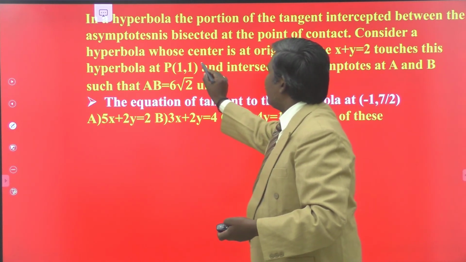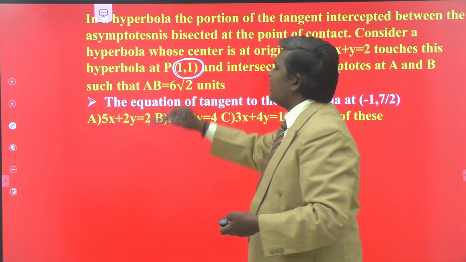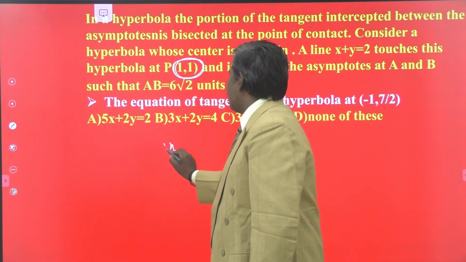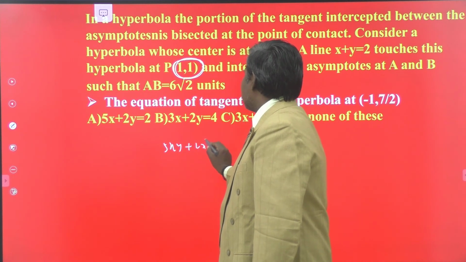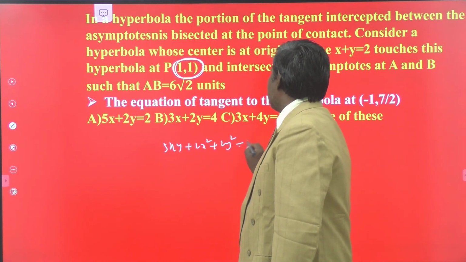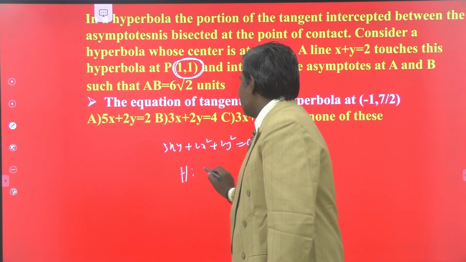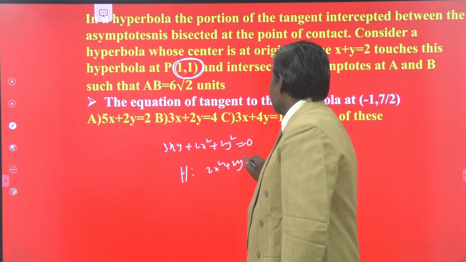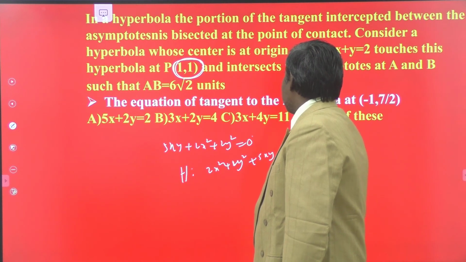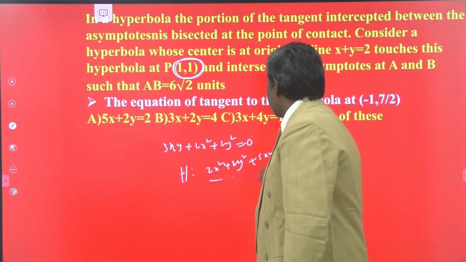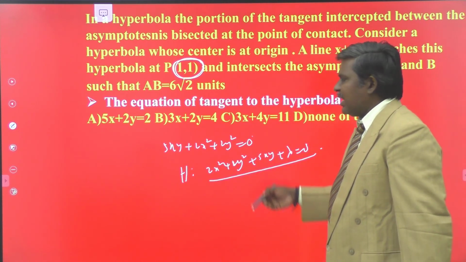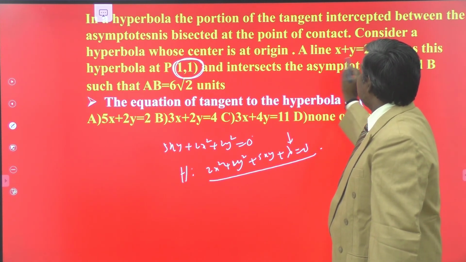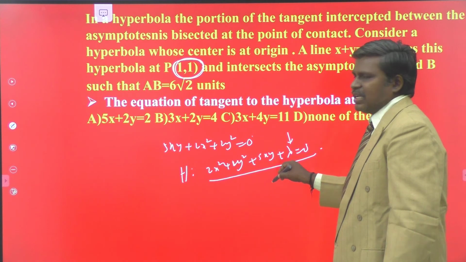So how to write that one? The point 1 comma 1 is on my hyperbola. So your combined equation of asymptotes is what? 5xy plus 2x square plus 2y square equal to 0. So your hyperbola equation is of the form 2x square plus 2y square plus 5xy plus some lambda equal to 0. So the combined equation and the hyperbola equation differ only by a constant. This lambda is obtained by just substituting the point 1 comma 1 here itself.